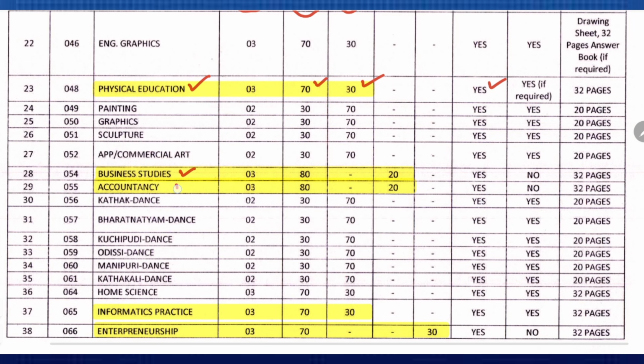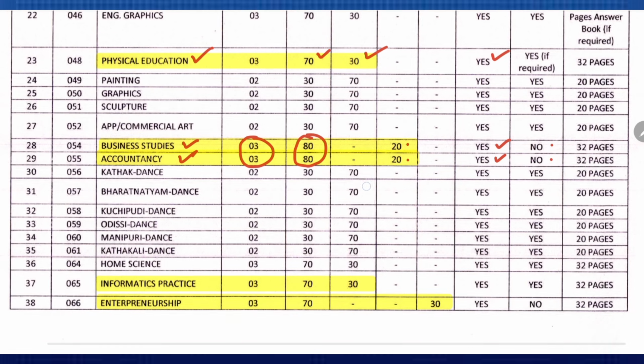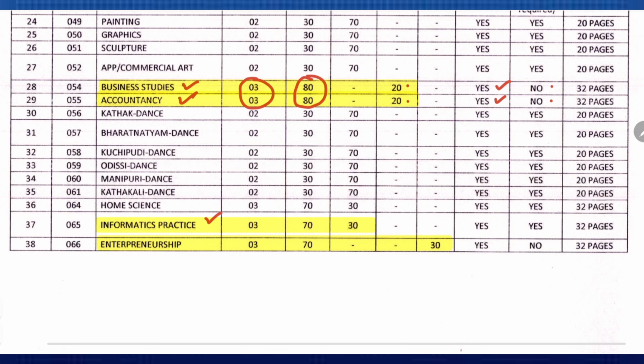Then business studies and accountancy will have 3 hours of theory exam of 80 marks and they need to submit 20 marks project work in presence of a practical examiner, but they won't be getting any answer booklet. Then IP, 3 hours, 70 marks theory exam, 30 practical in presence of a practical examiner with answer book.